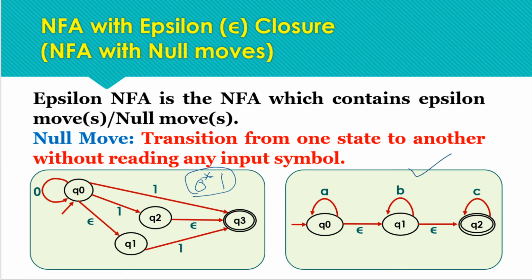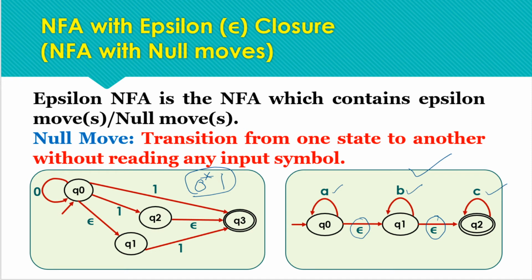Next, this is another example where we have 3 states, and from Q0 we have a null transition to Q1, and from Q1 we have a null transition to Q2. On Q0 we have a self loop of A, a self loop of B at Q1, and a self loop of C at Q2.